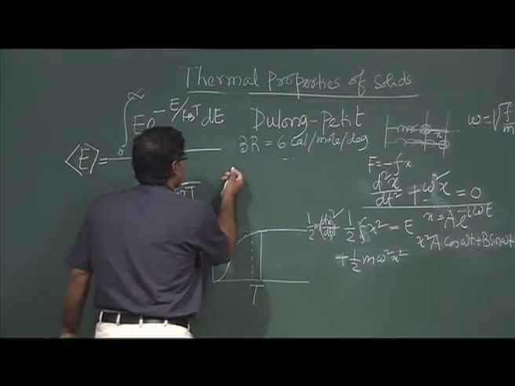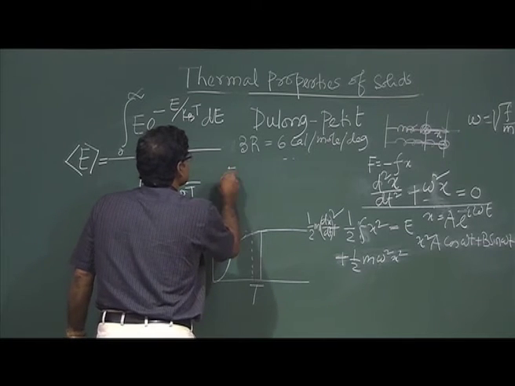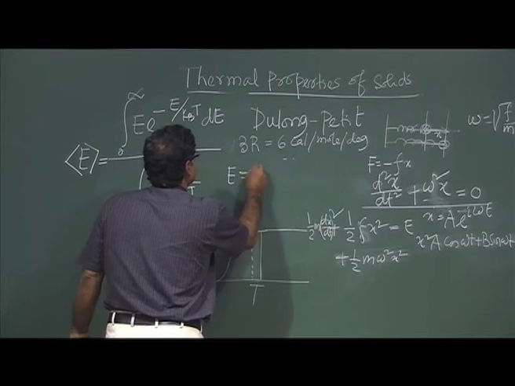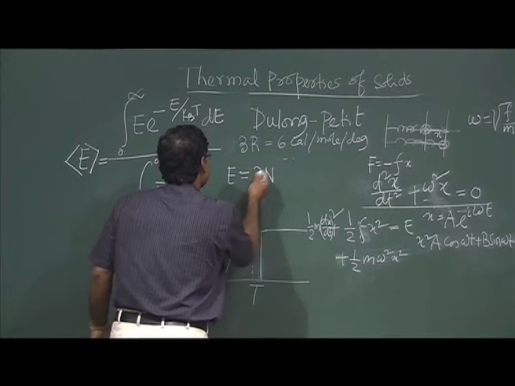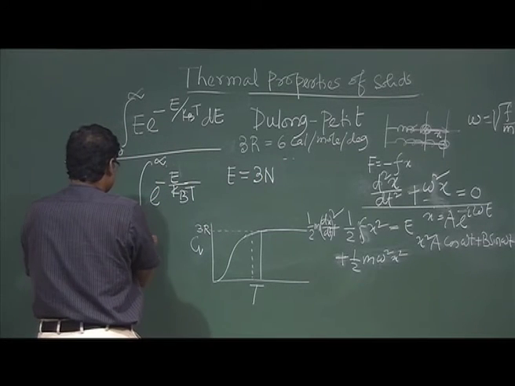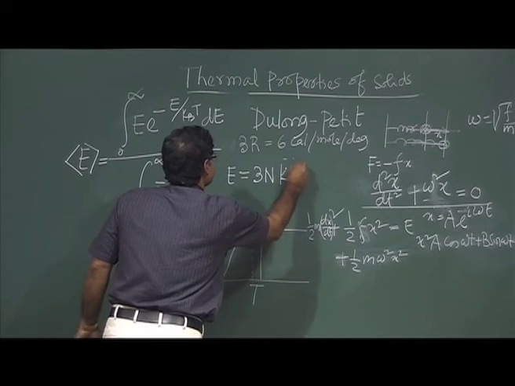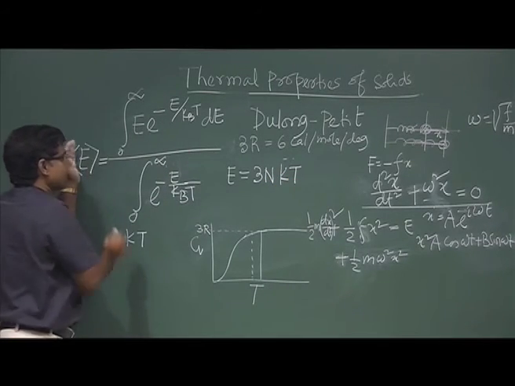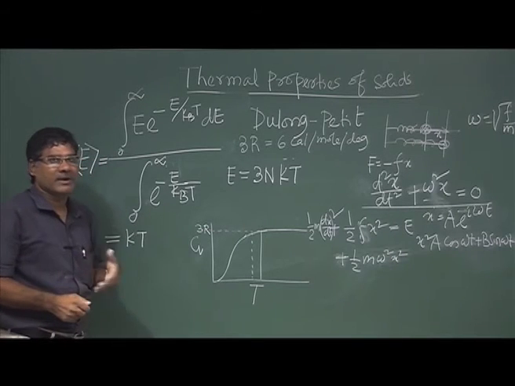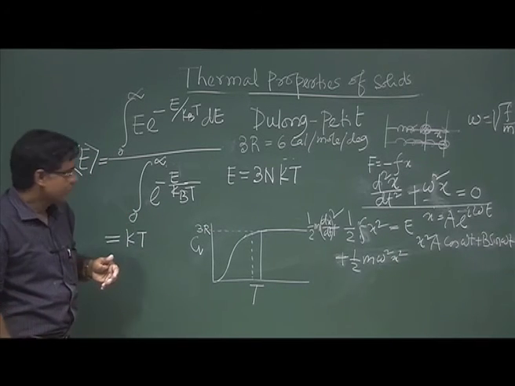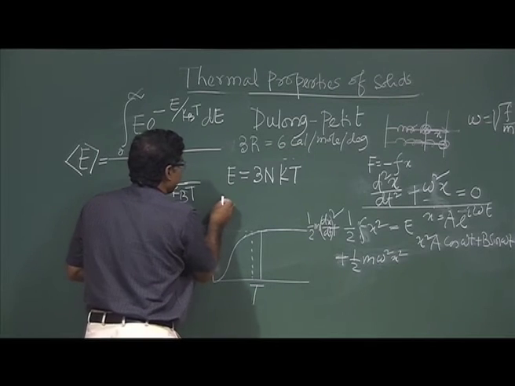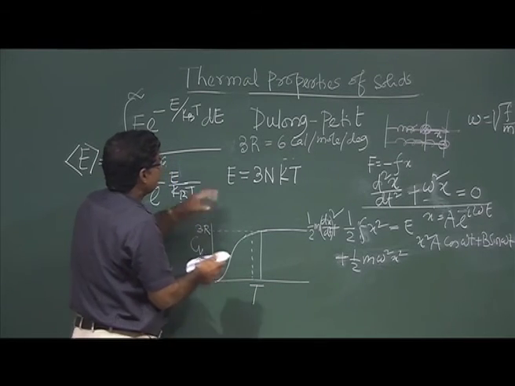So the total energy of the system will be E equal to 3n, and for each degree of freedom this energy is kT. Whatever average energy we are getting here is basically the energy for each degree of freedom.